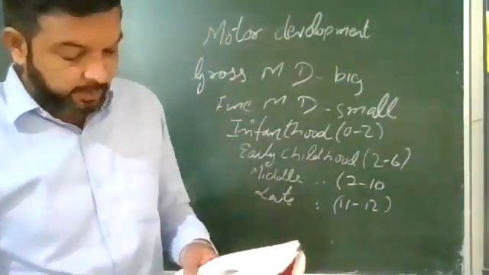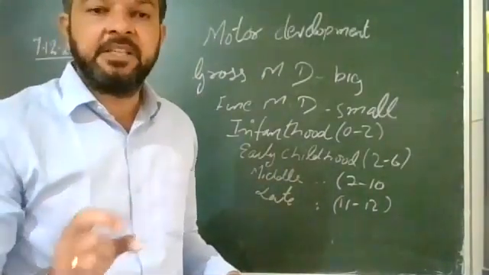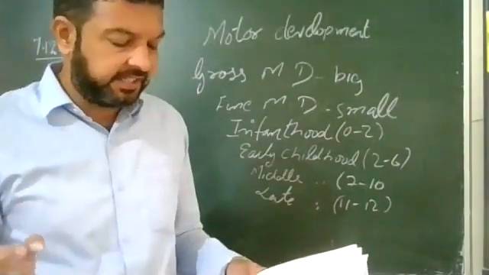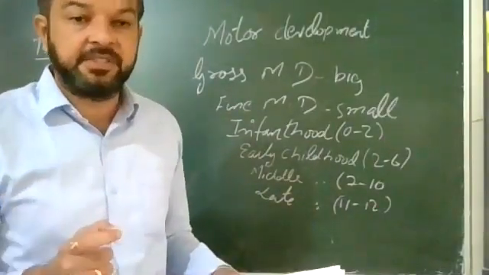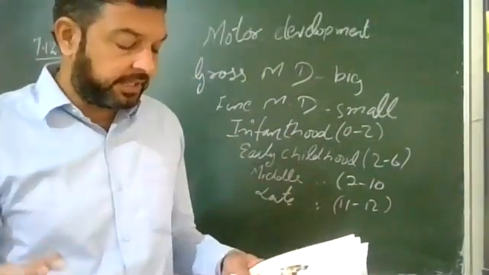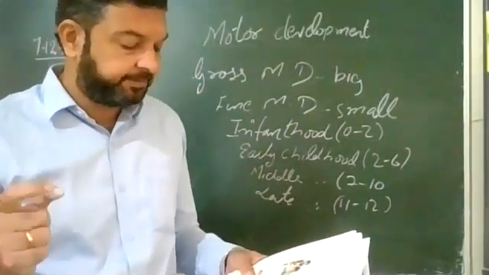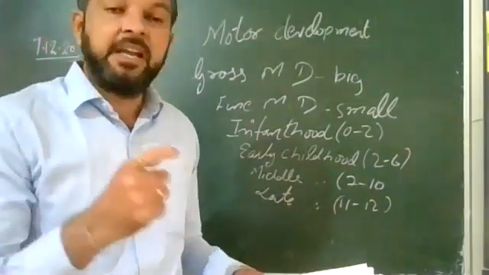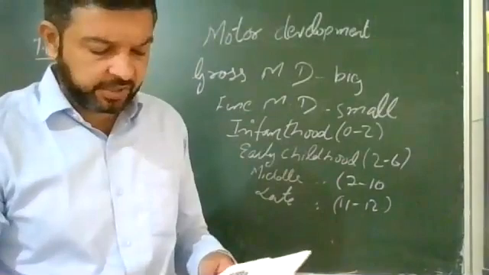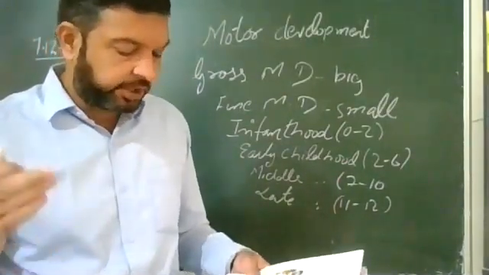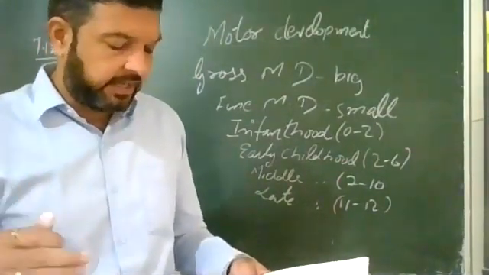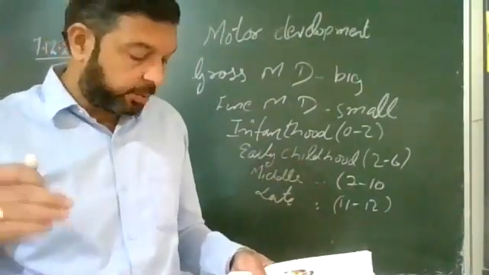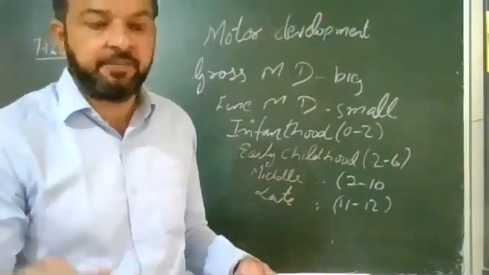Now I will give you a short description. Infanthood: during this stage, there is extremely rapid growth and development of muscles. The motor skills achieved during infancy may vary from person to person. But here we can say, for example, at 42 days, then the child starts lifting their arm after 2 months, goes from side to back. These are different exercises they have to do.